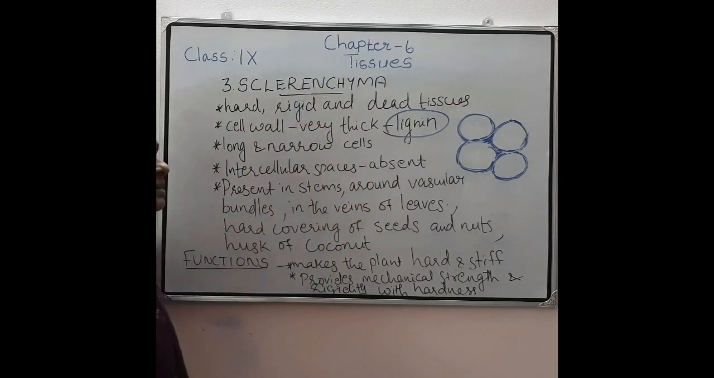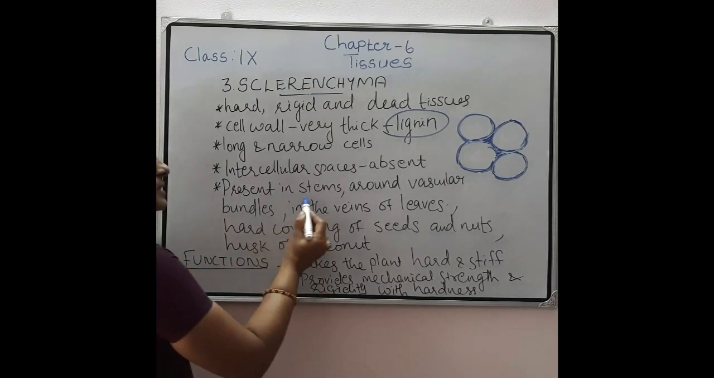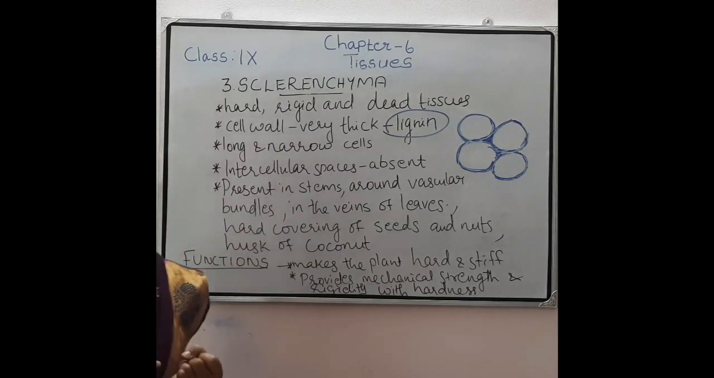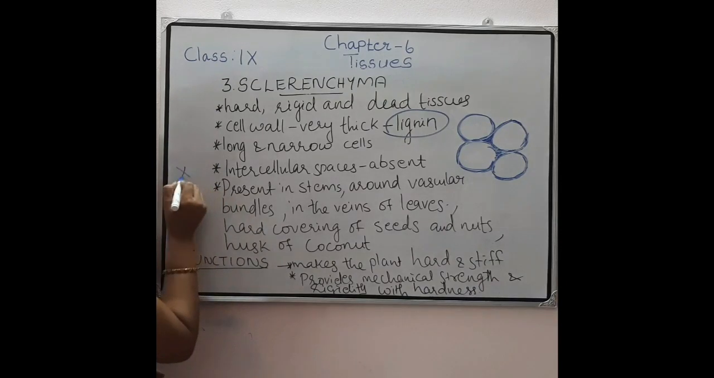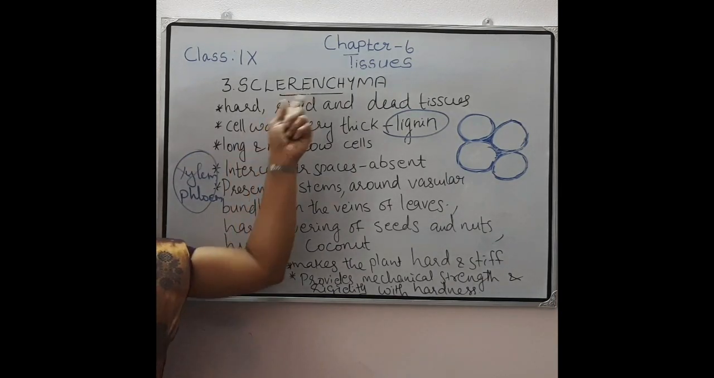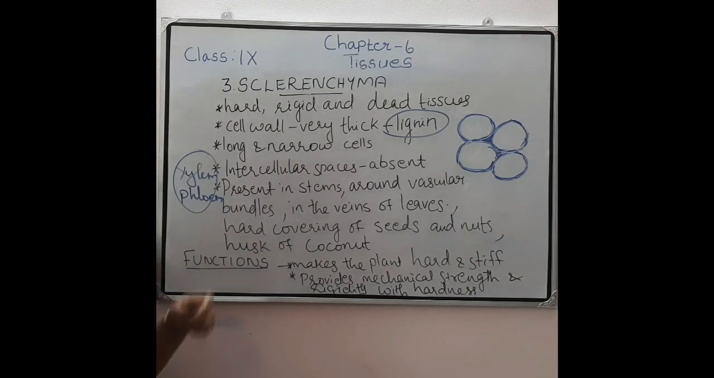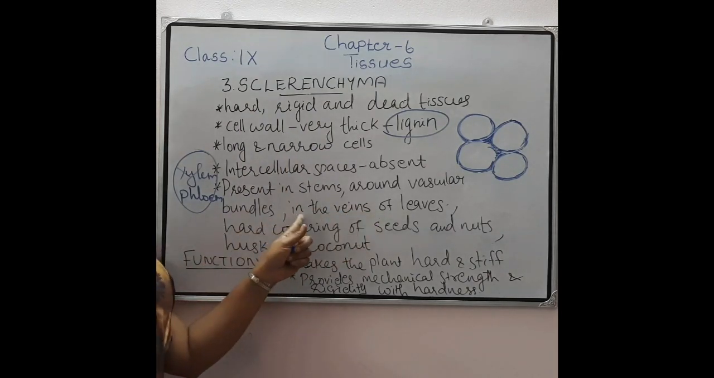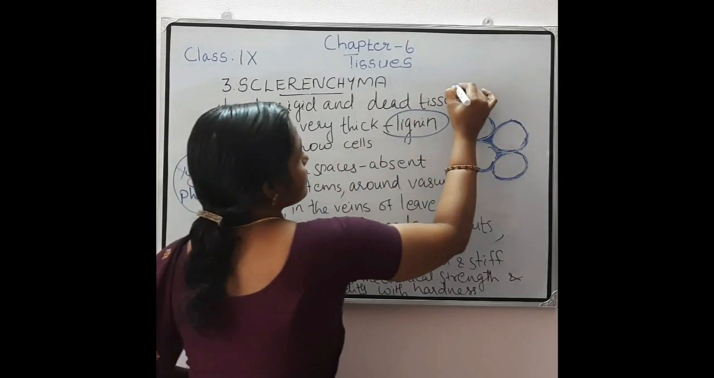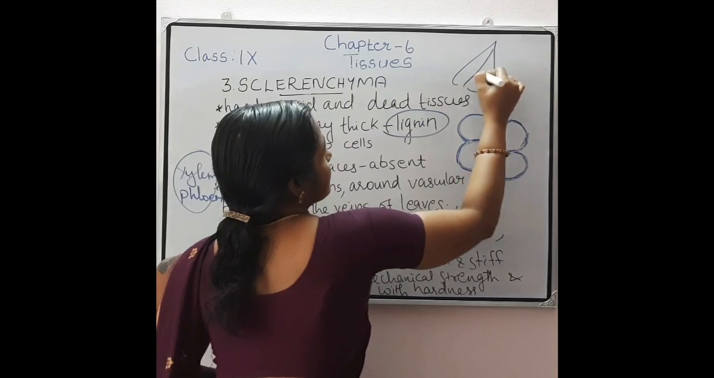Where are these sclerenchymatous cells present? They are present in stems, around the vascular bundles. Xylem and phloem are known as vascular bundles, and around these vascular bundles also the sclerenchymatous cells are present. Then they are present in the veins of leaves. Suppose this one is the leaf. These are the veins of the leaf.